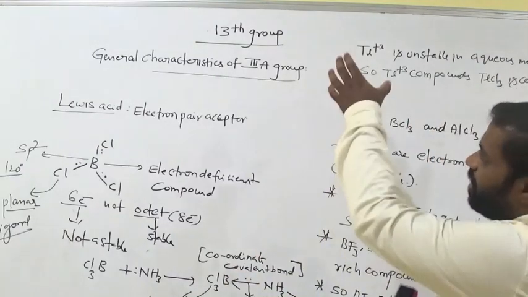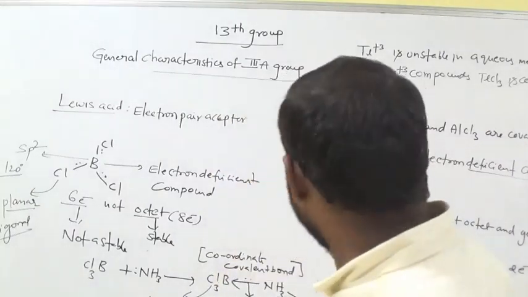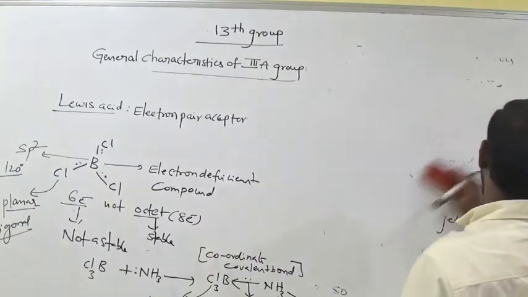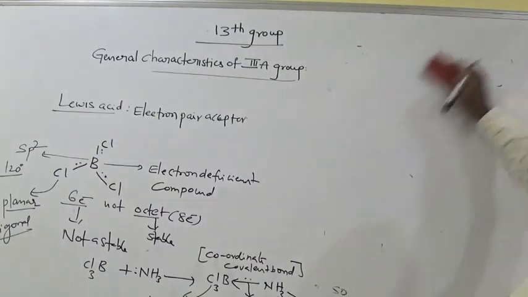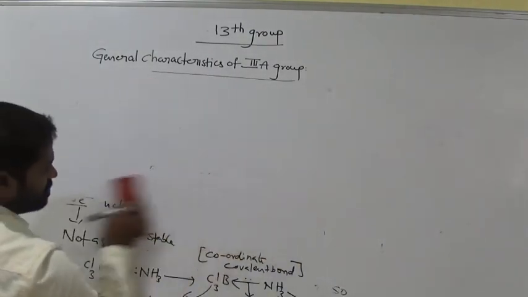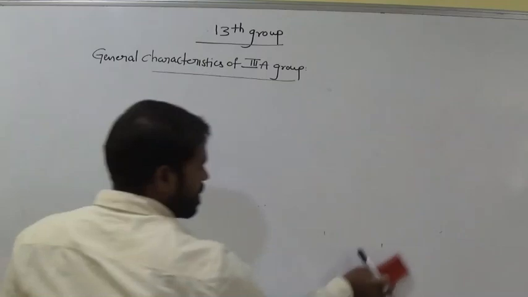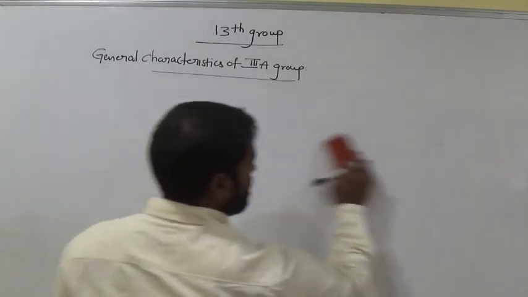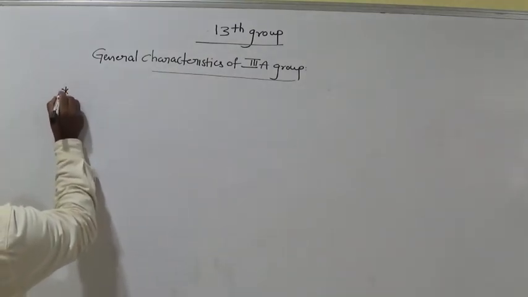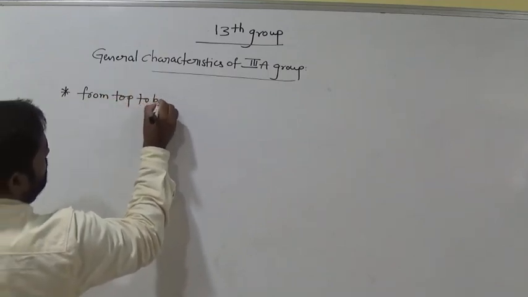Now what about from top to bottom? Lewis acidity, does it decrease or increase? My question is, from top to bottom, does Lewis acidity increase or decrease?